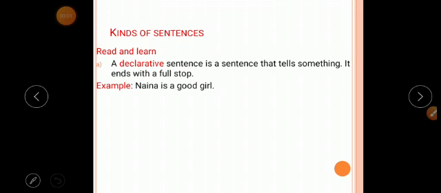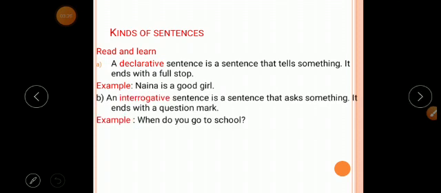For example, Naina is a good girl. See, this sentence is a meaningful sentence and this sentence ends with a full stop. Yes or no? This sentence is telling something, no? Yes. Got it? Yes. Now let's move to the next one.